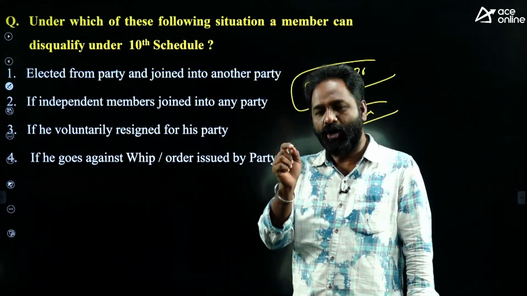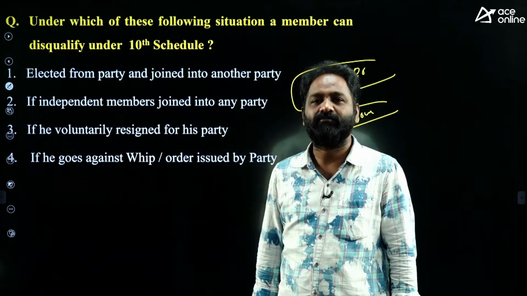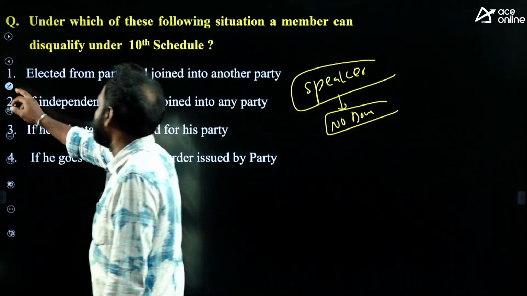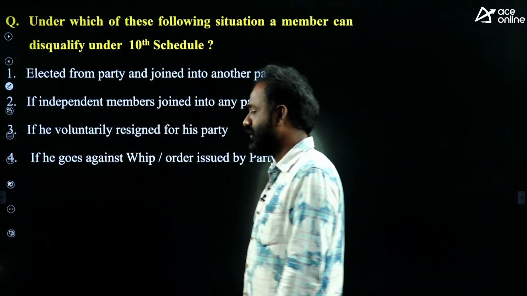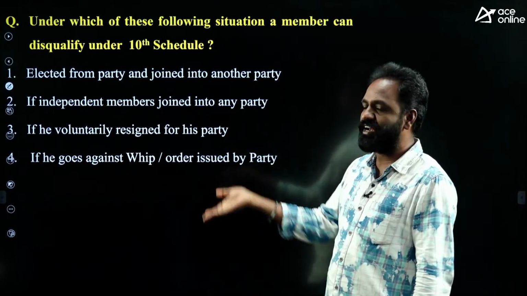If the speaker honestly takes a decision on this anti-defection law within 3 months or 1 year with proper evidence, it is a good thing, but they are not taking decisions. The Supreme Court has said that, so what is the use? They keep it pending for 5 years, then what is the purpose of this anti-defection law?